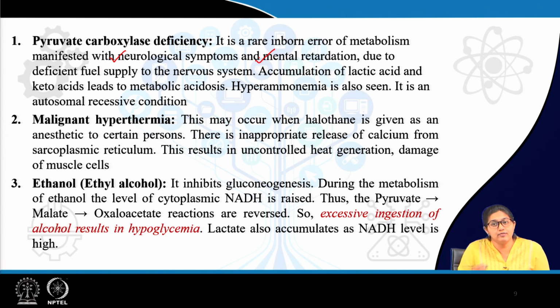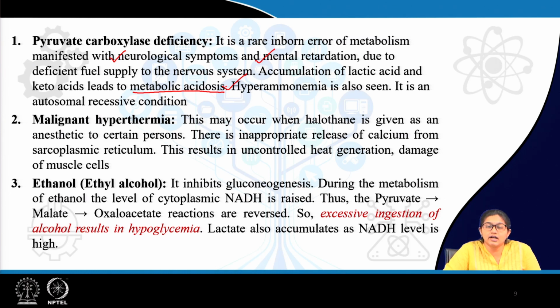So, remember, in any type of defect in neoglucogenesis, brain is one such organ which is highly affected. Then again there is accumulation of lactic acid and keto acids which finally leads to metabolic acidosis. Also there is hyperammonemia. So, these are the features of pyruvate carboxylase deficiency.